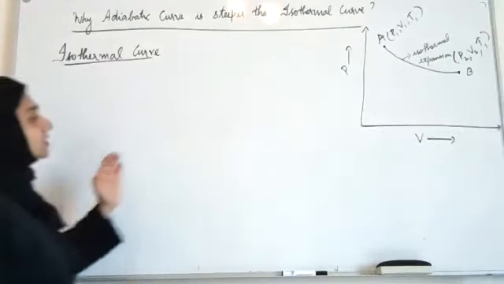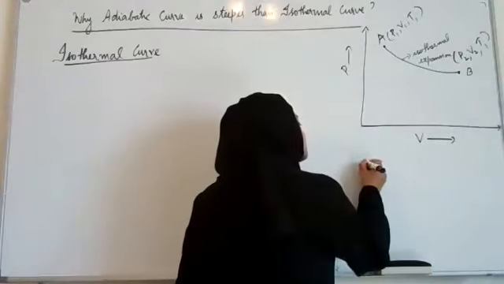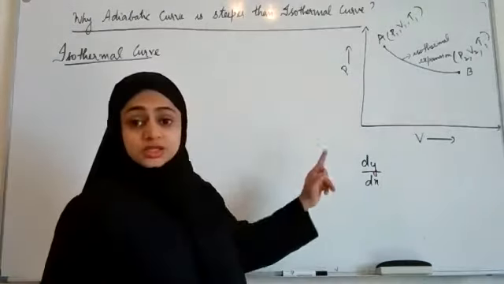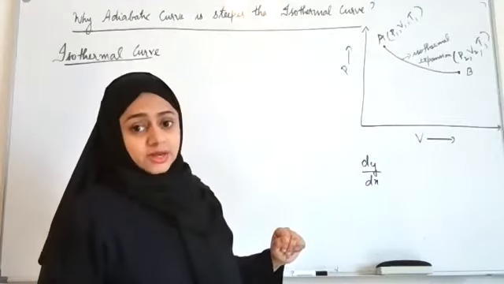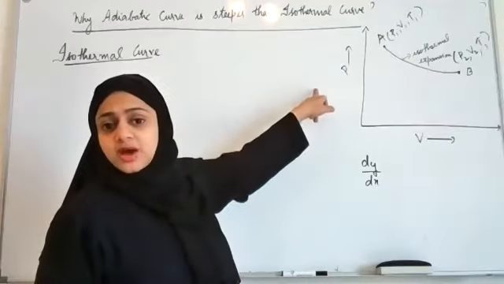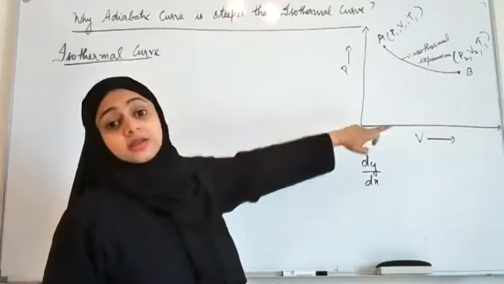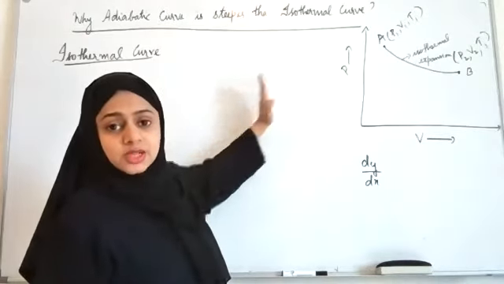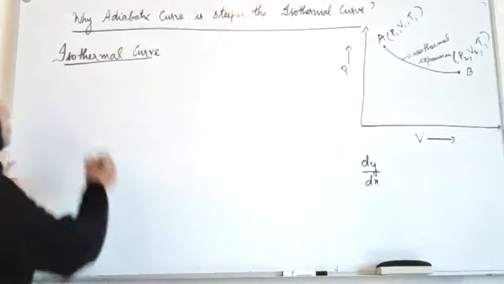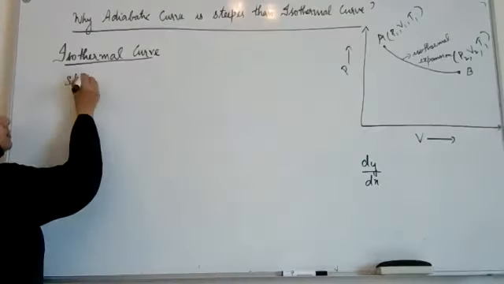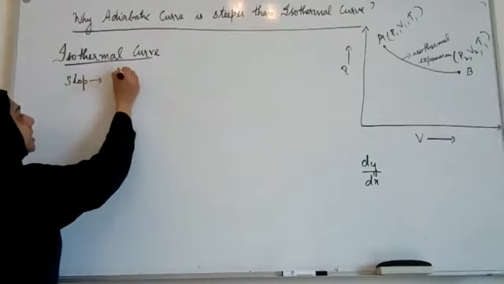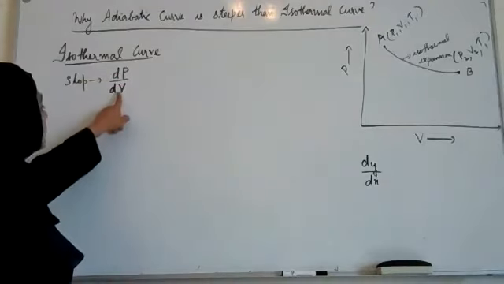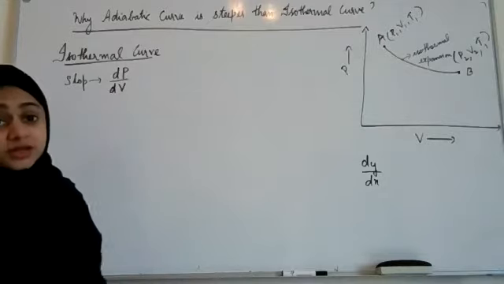We know that the slope of any curve is dy by dx, right? The slope of any curve is dy by dx. Now, in the y-axis we have pressure, and in the x-axis we have volume. So, for an isothermal curve, the slope will be dP by dV. So, the slope is equal to dP by dV.